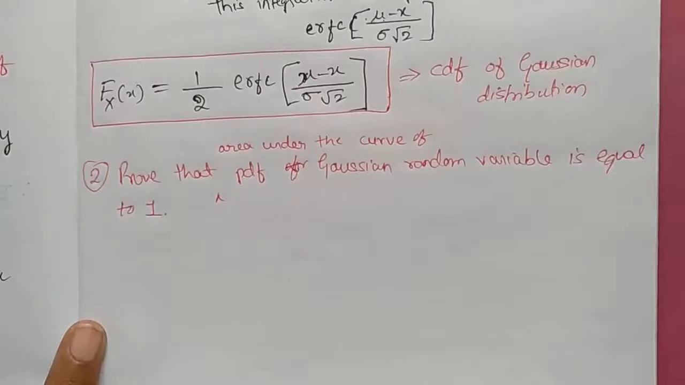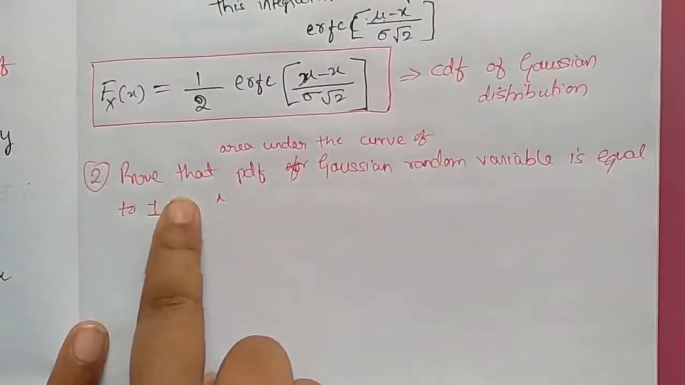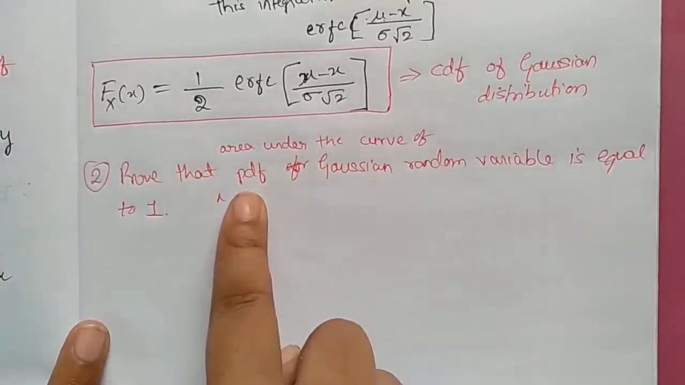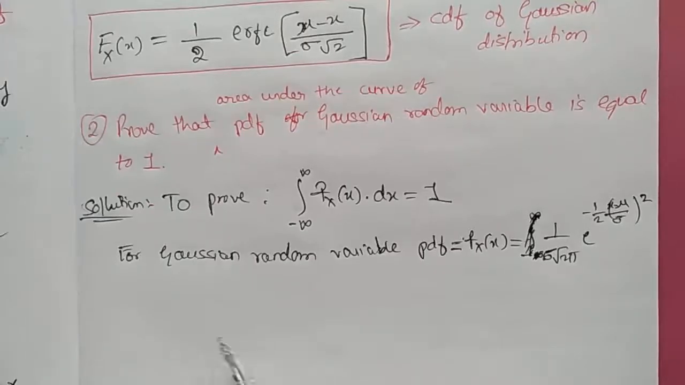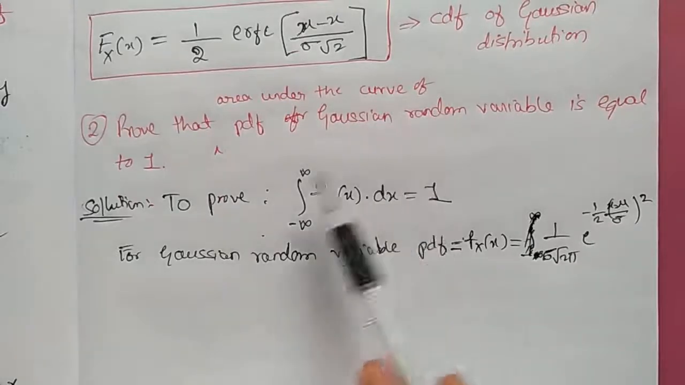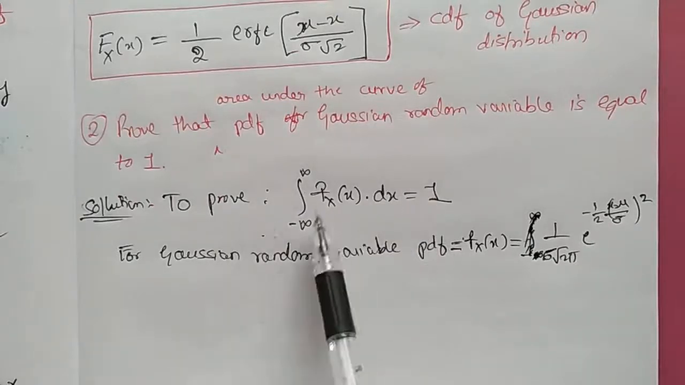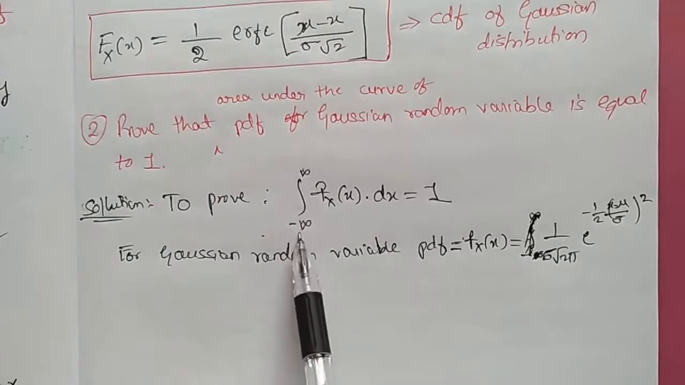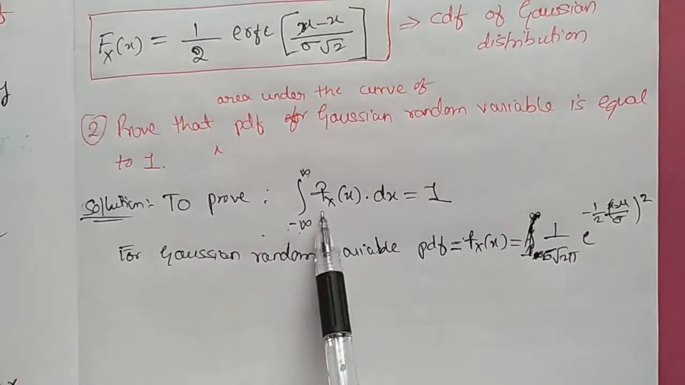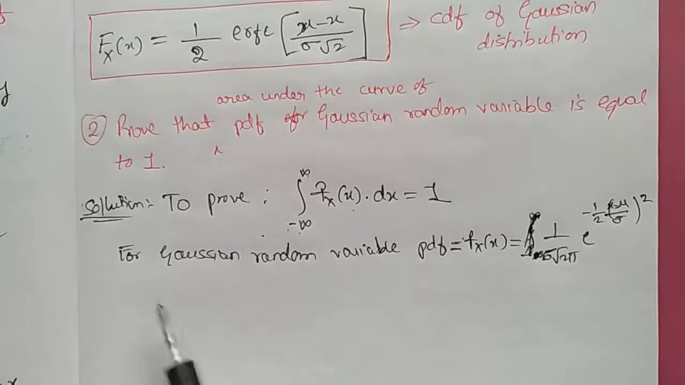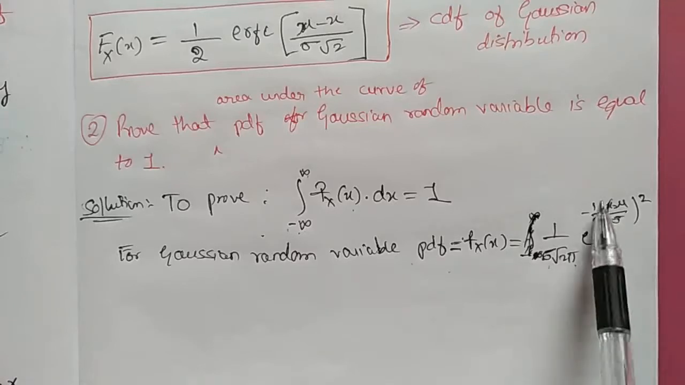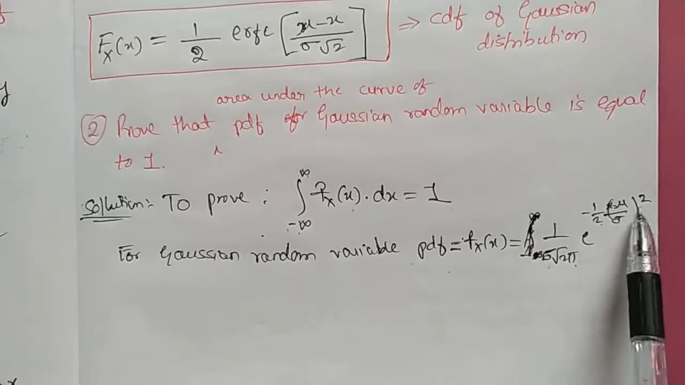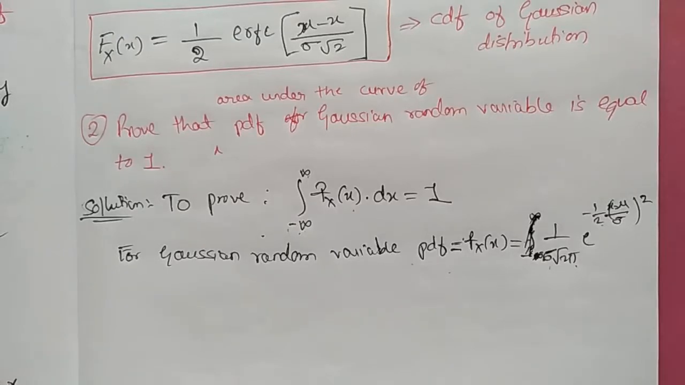Next question is, prove that the area under the curve of PDF for a Gaussian random variable is equal to unity. To prove that the area under the curve of PDF is equal to 1, it is given by integration from minus infinity to infinity f of x into dx is equal to 1. For a Gaussian random variable, the PDF equation is f of x is equal to 1 divided by sigma root 2 pi e power minus 1 by 2 x minus mu divided by sigma whole square. We'll substitute it in the above equation.